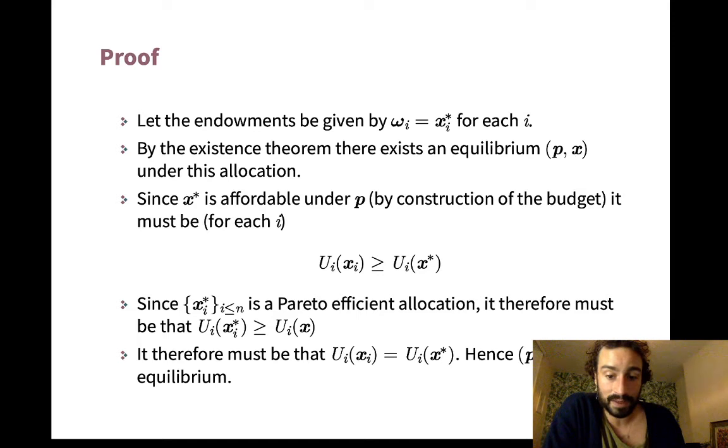But what does that mean? That means that these provide the same utility to every agent. So they're affordable and they provide the same utility, they're Walrasian demands. And hence P, that original price vector, and X star is in equilibrium. And it could turn out that X star is the same as X, right? These might be the same point, but even if they're not the same point, they provide the same utility, so they're both equilibrium.